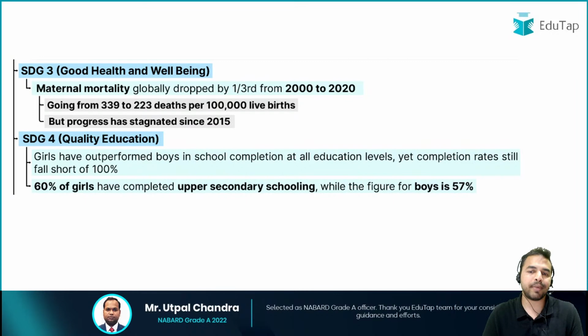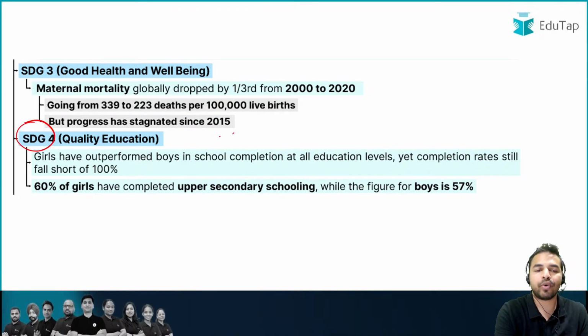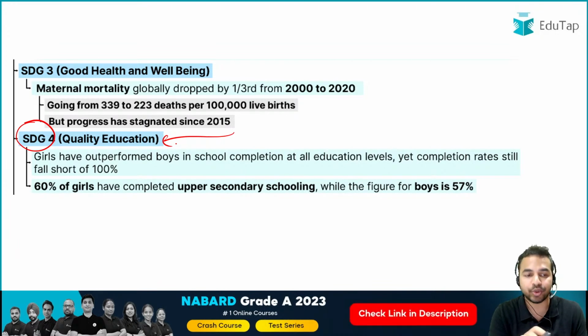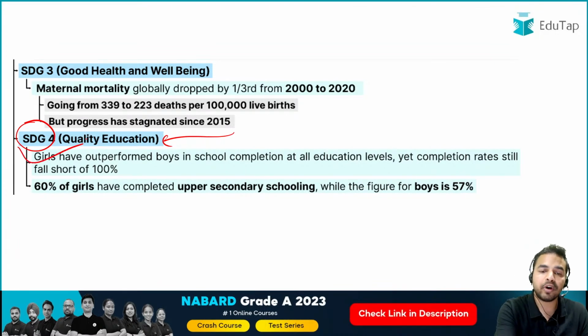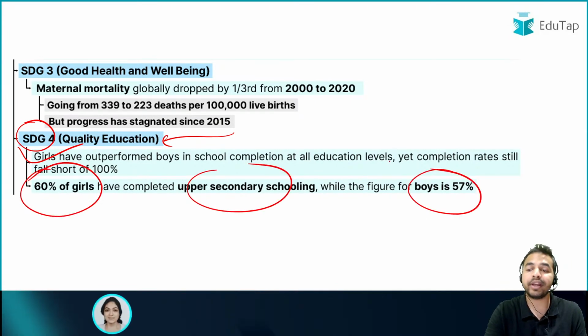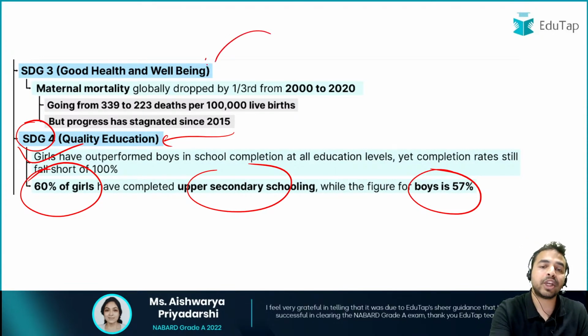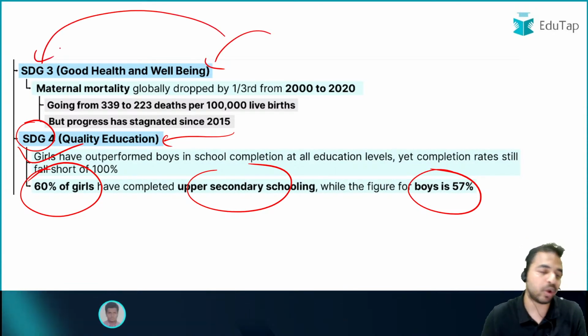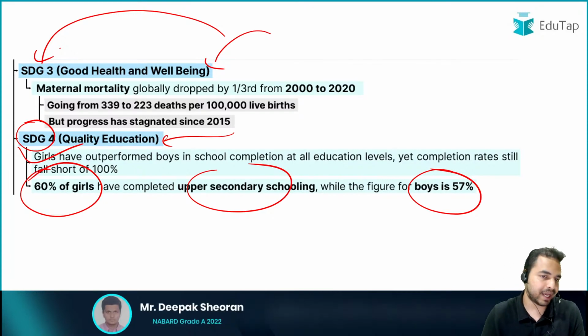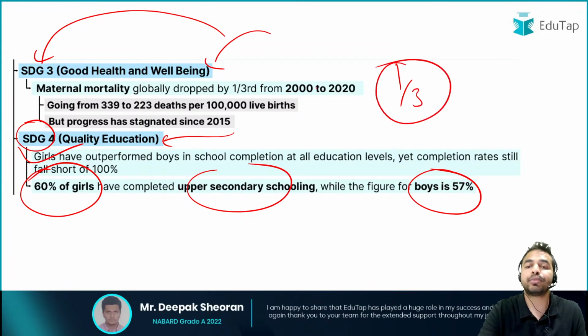Okay, so here my dear friends, you can see in the sustainable development goal number 4, that is related to the quality education, girls have outperformed boys in the school completion. जब हम बात करते हैं upper secondary schooling की, तो उसमें 60% of the girls have completed, and boys की हम बात करें, they are only 57%. जब हम बात करते हैं good health and well-being, that is the sustainable development goal number 3, तो यहाँ पर हम देख सकते हैं that the maternal mortality has dropped by 1/3 from 2000 to 2020.